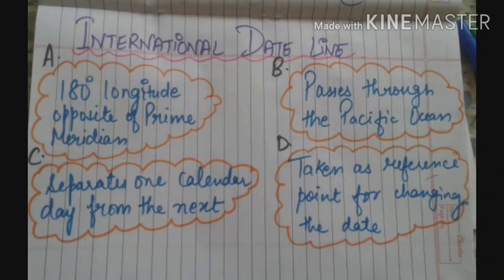First we have the international date line. It is an imaginary line that separates one calendar date from the next. This line is opposite the prime meridian, at 180 degrees. Guys, it is not a straight line, it is a zigzag line that passes through the Pacific Ocean. And why does it pass through the Pacific Ocean? Because it is the only place on the globe where we can draw this line as straight as we can,